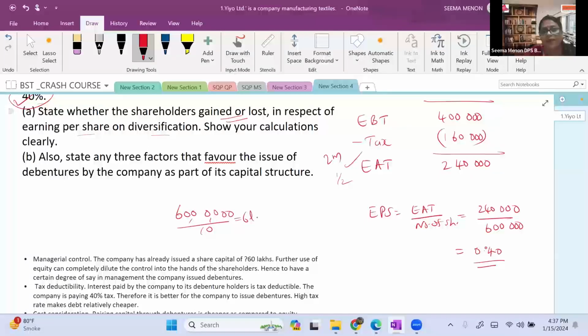Then sometimes they may be asking one more question here: state any 3 factors that favor. So here you will get 1 mark.